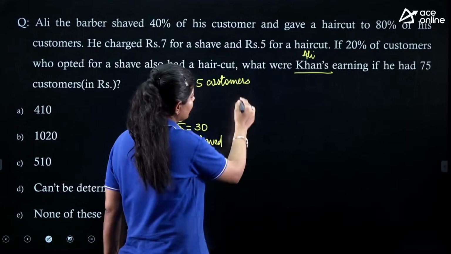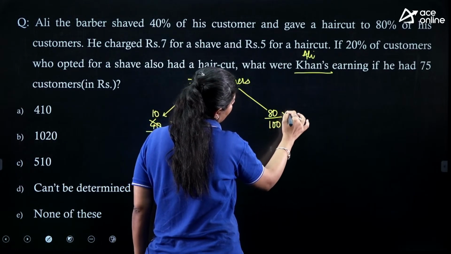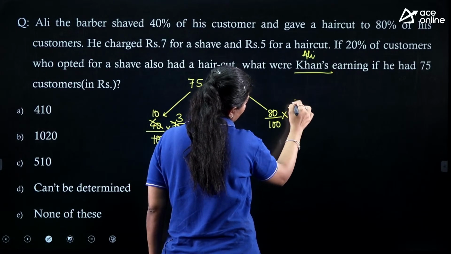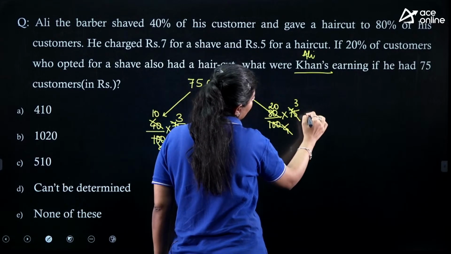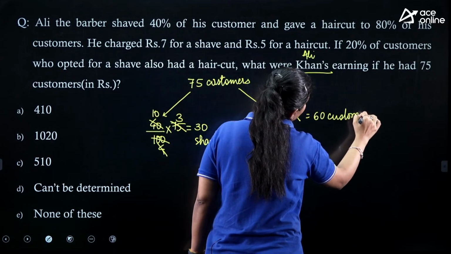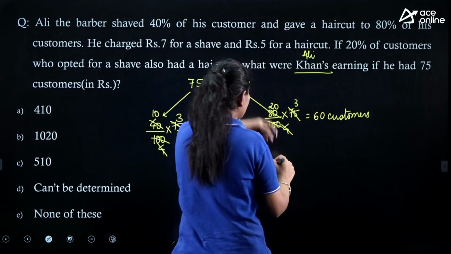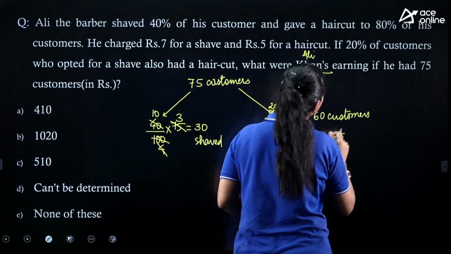And 80% of it means 60 customers opted for the haircut.